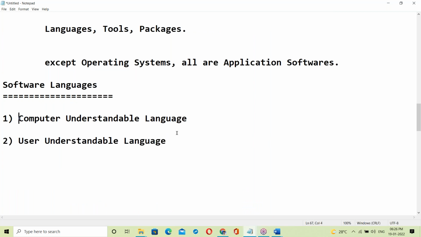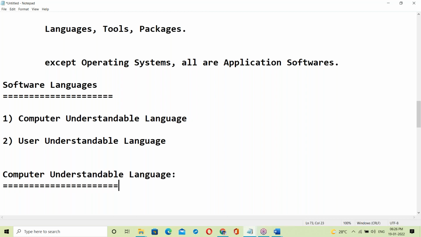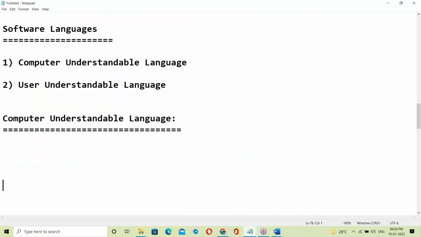What is computer understandable language? Anyone have an idea? Yes, with zeros and ones. Computer understandable language depends on the generation of computers. How many generations of computers are there? Anyone have an idea? Yeah, present generation is binary language. Good, Abhinay. Present generation is zeros and ones format.